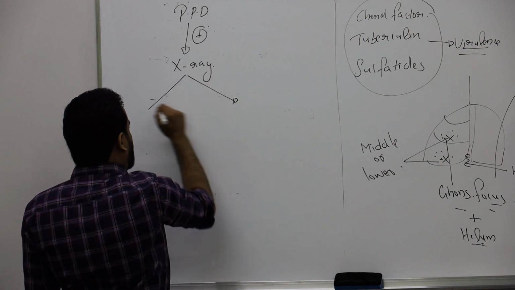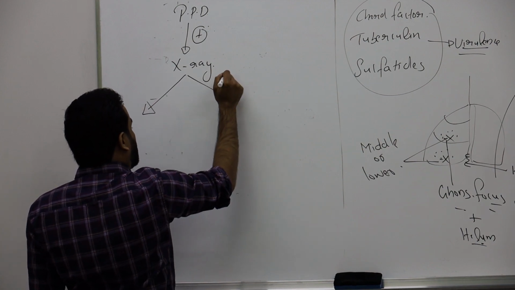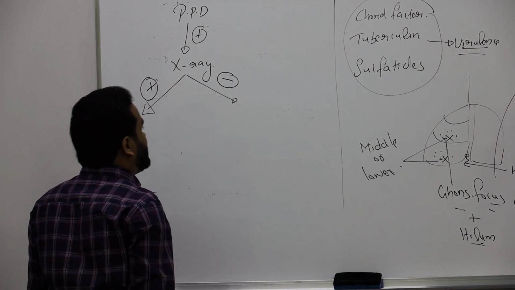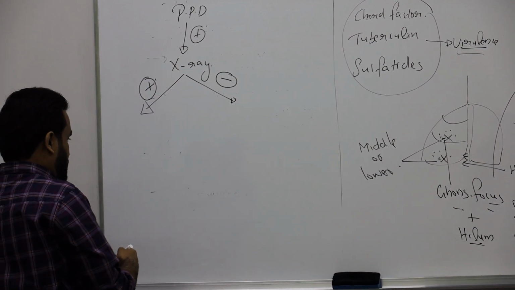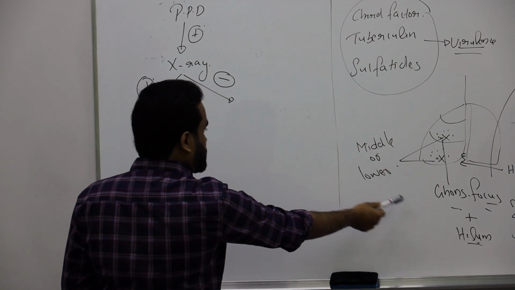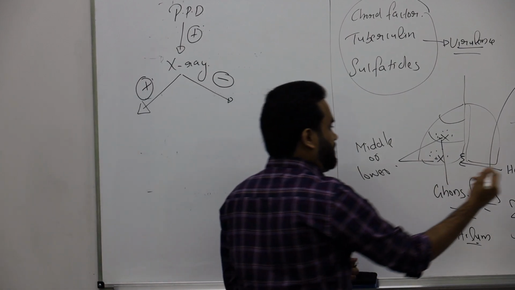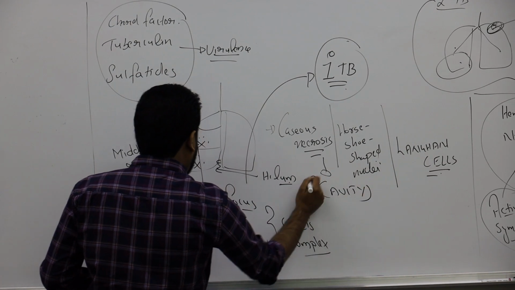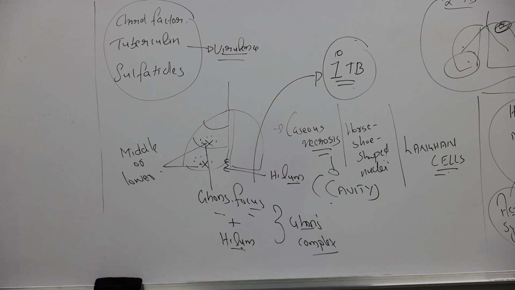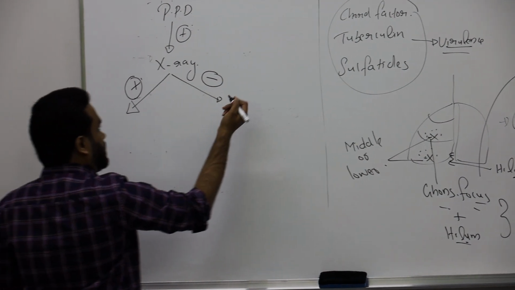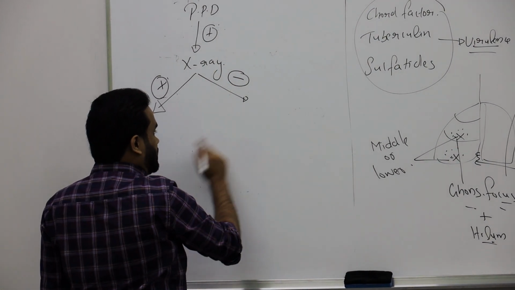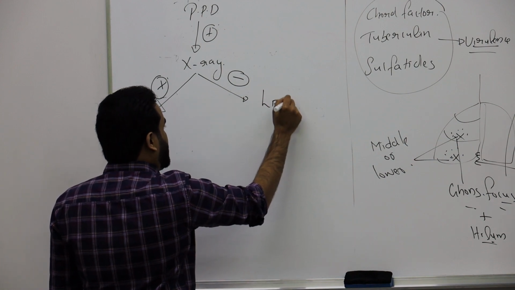X-ray can give you two results. In the X-ray, you either see no change, or you see a cavity. You can see a Ghon complex, a Ghon focus, or a cavitary lesion, cavernous. Normally, if you see cavity changes, it is X-ray positive. If negative, he was already exposed somewhere, but now he doesn't have any active symptom. So we call it latent TB.